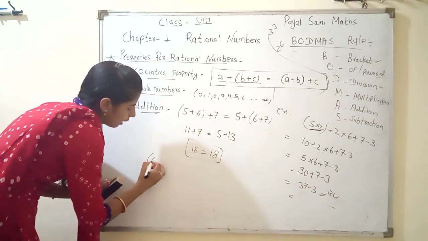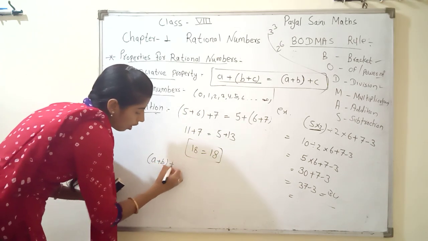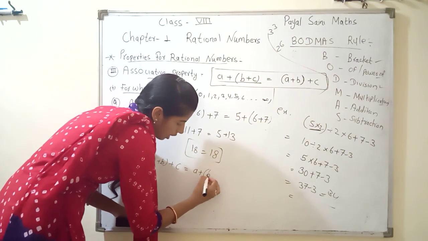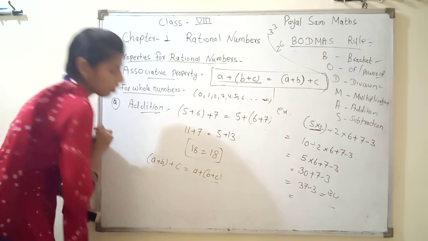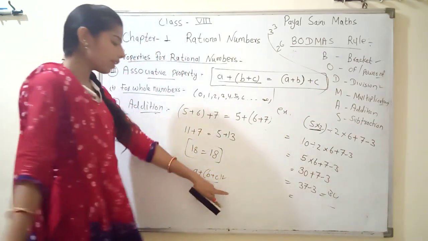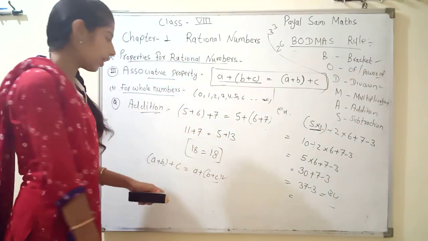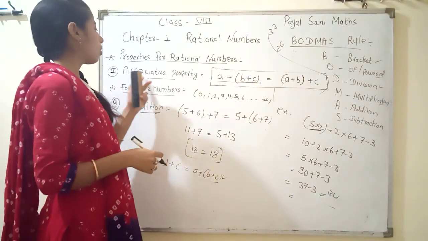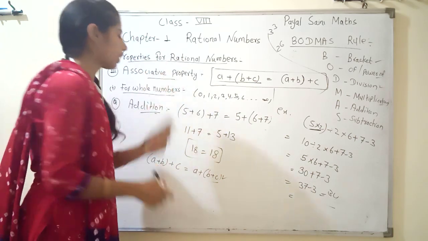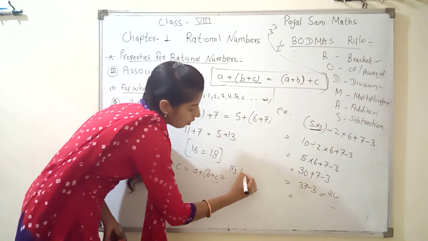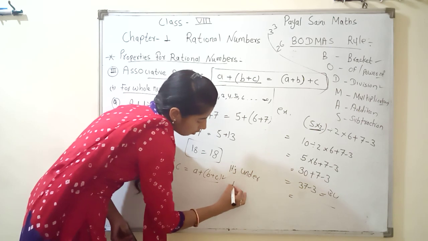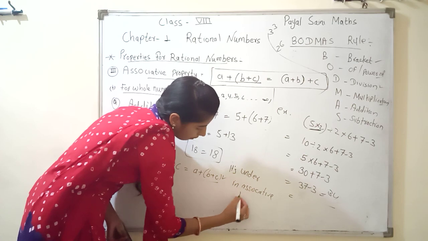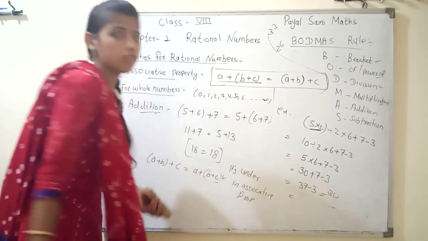Then we can write here A plus B, out of the bracket is C, equal to A plus bracket start B plus C. It's correct. And we write here this statement is correct. Now we write here in whole numbers addition is under in associative property.